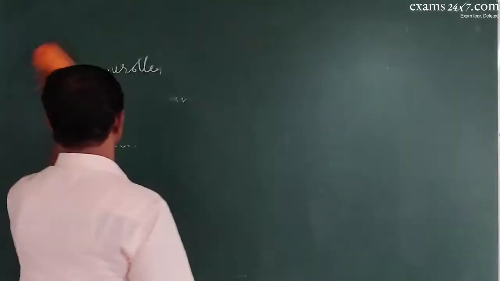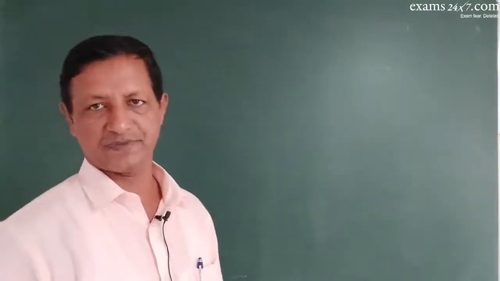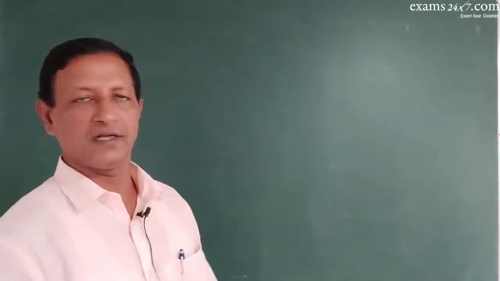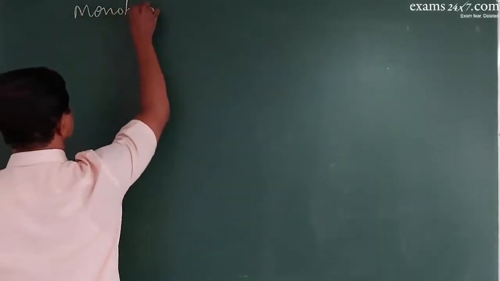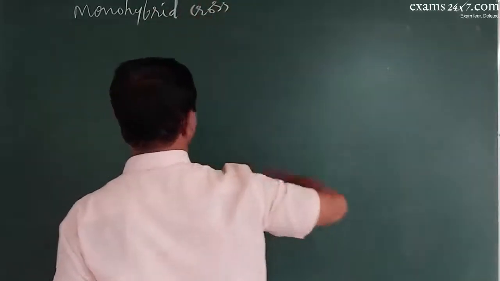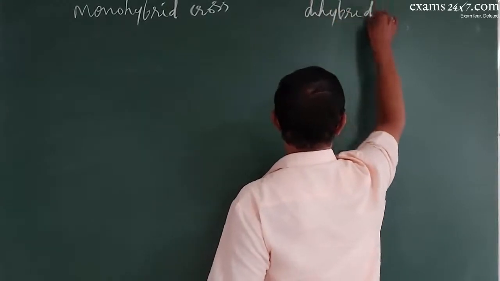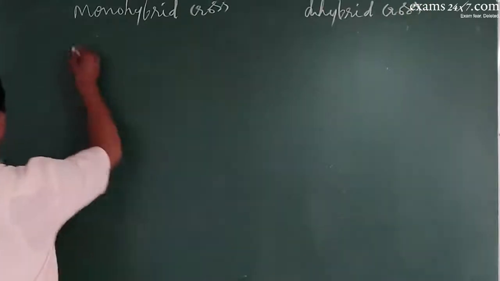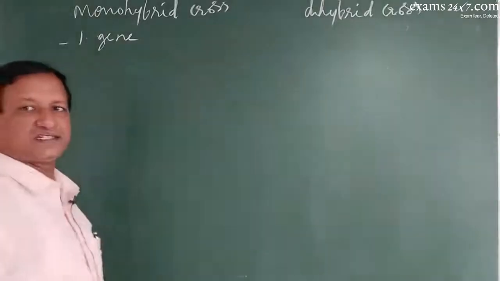Mainly, he carried out the hybridization experiments at different levels. Basically, he did monohybrid cross experiment and dihybrid cross experiment. Monohybrid cross experiment is nothing but the 1 gene inheritance experiment.